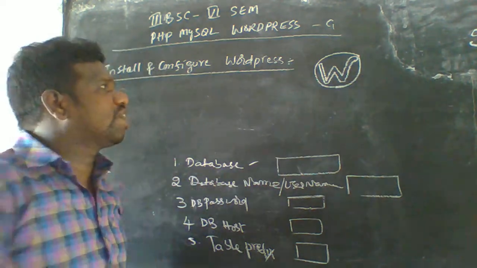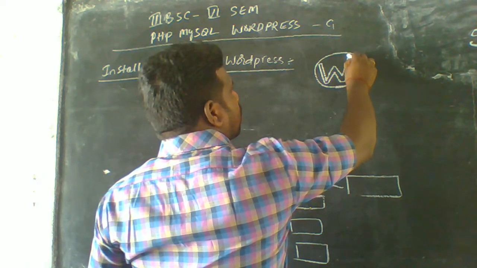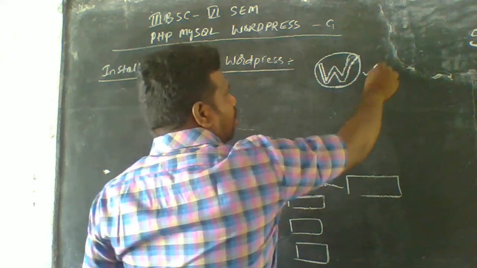So this we call the WordPress logo. This is called the WordPress logo here.